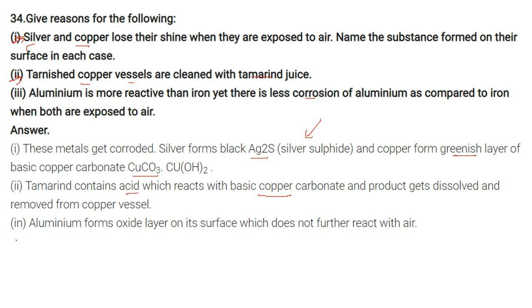The third one, aluminium. When combining with oxygen, it forms an oxide layer on its surface. After that, it doesn't corrode. But in the case of iron, it is not there, right?